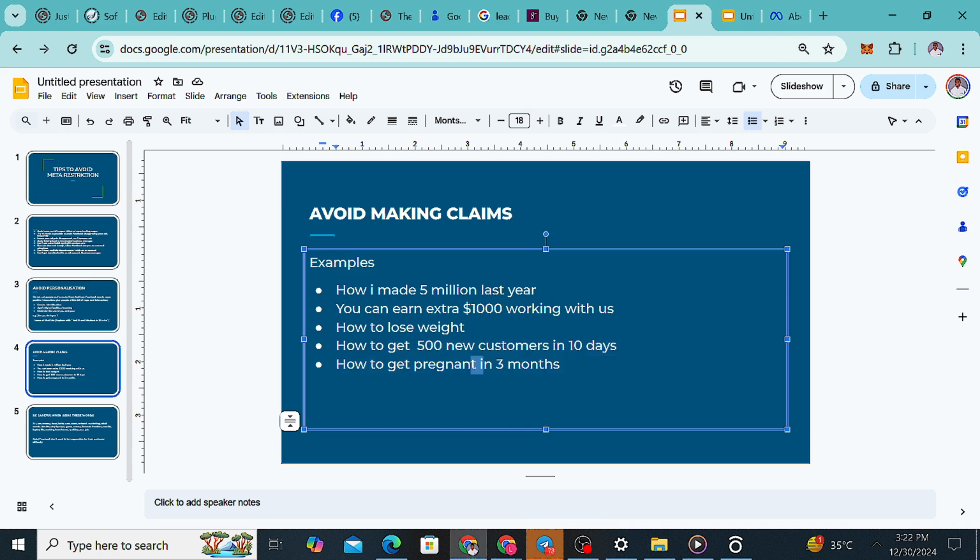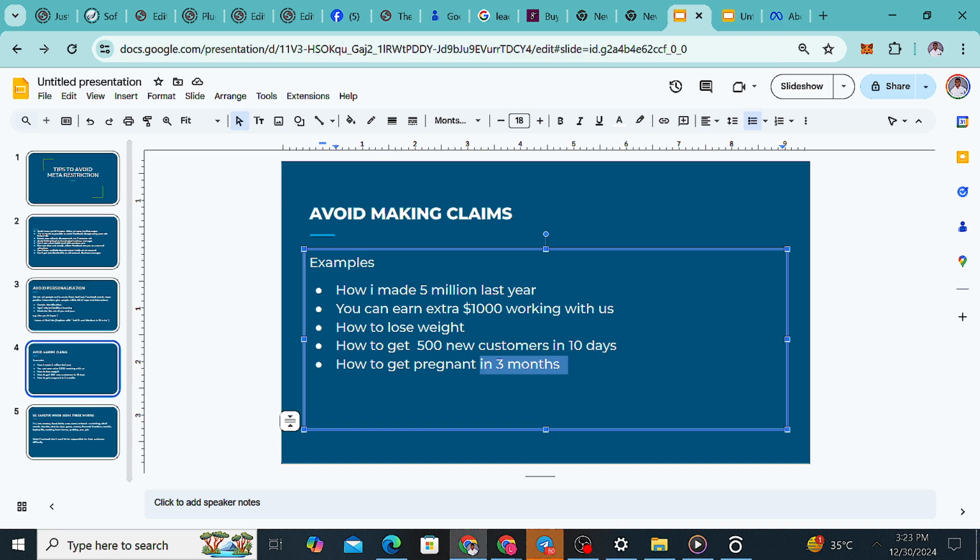You don't want to say how to get pregnant. You can use how to get pregnant. No one will criticize you. Facebook would allow it. But once you use how to get pregnant in a specific time frame, nah, they will not allow it. So you want to remove every time frame. 5 million last year. So even sometimes you can say how I made this last year, they will still allow you.